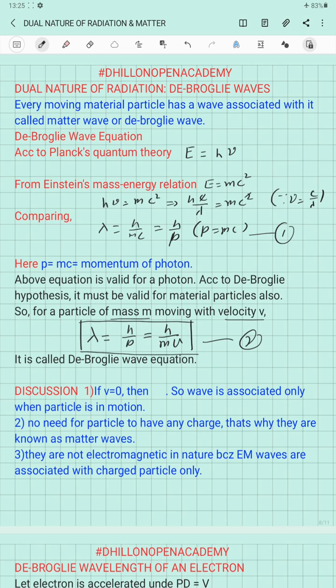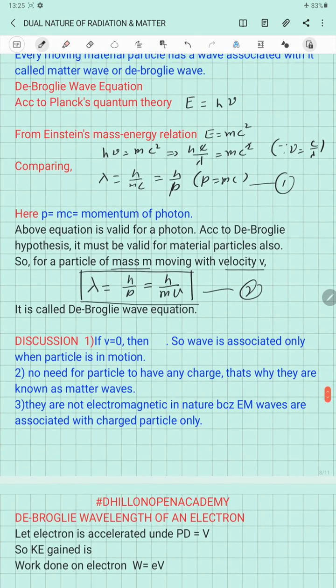It behaves as a wave as well as a particle. Similarly, in the second equation, we have wavelength, a characteristic of waves, and momentum, a characteristic of particles. So the de Broglie wave describes a wave associated with every moving material particle, which is called the matter wave.